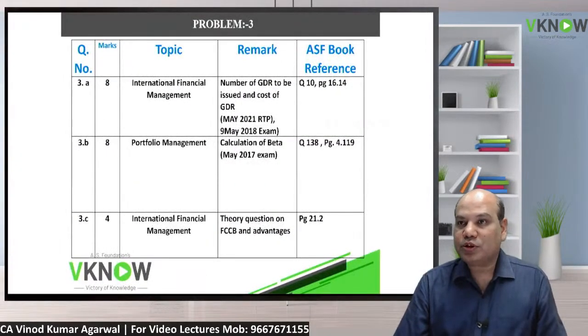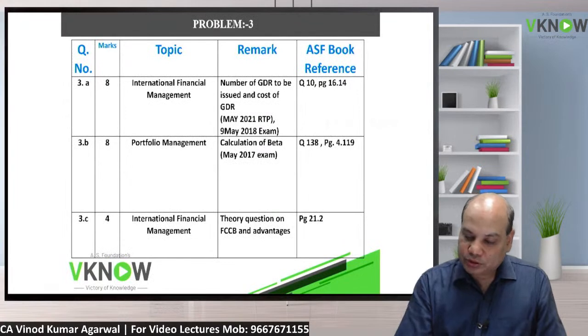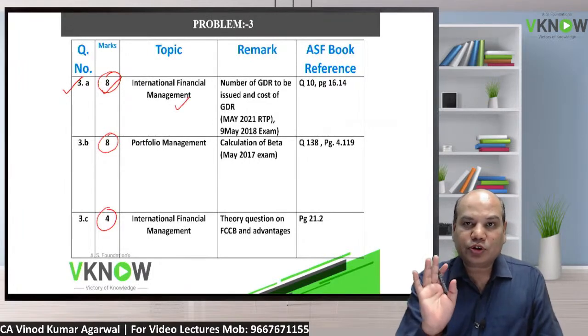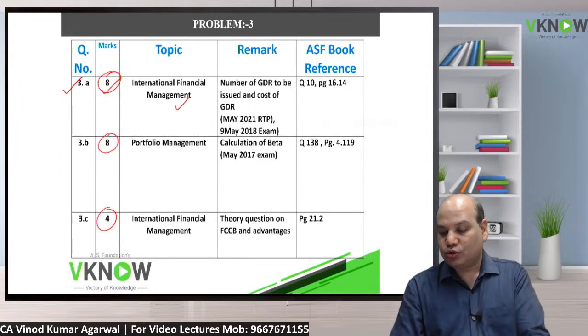Now we'll come to question number 3. Question number 3a was 8 marks. So the pattern in this exam is the same: 8, 8, 4. This is the pattern. This question is based on international financial management. Same question we have covered in the class, one or two questions.